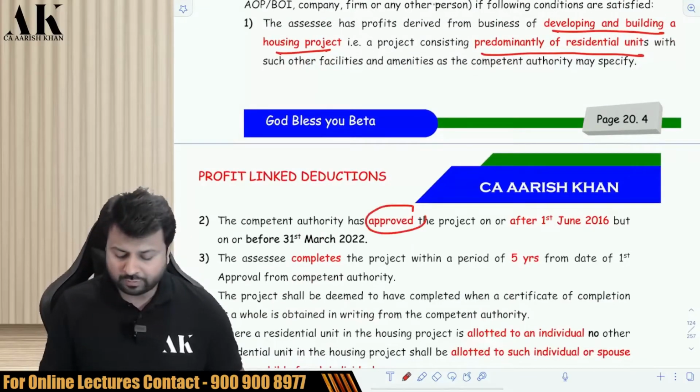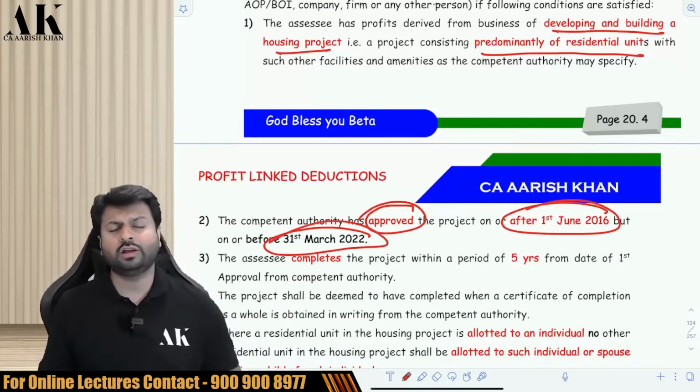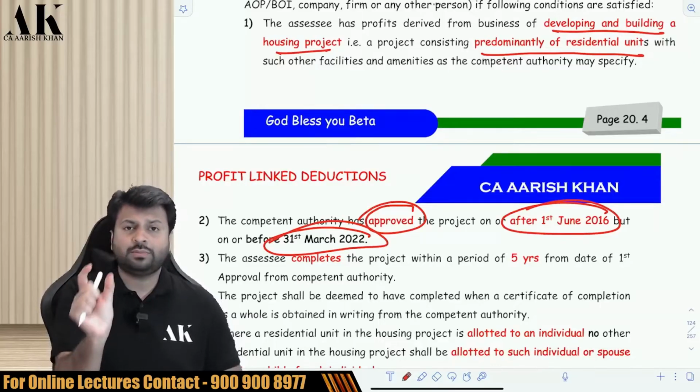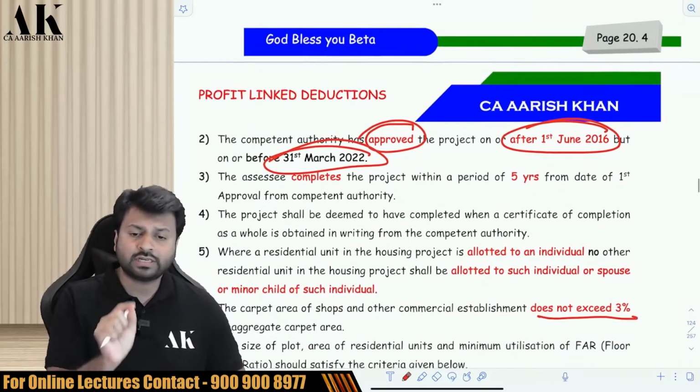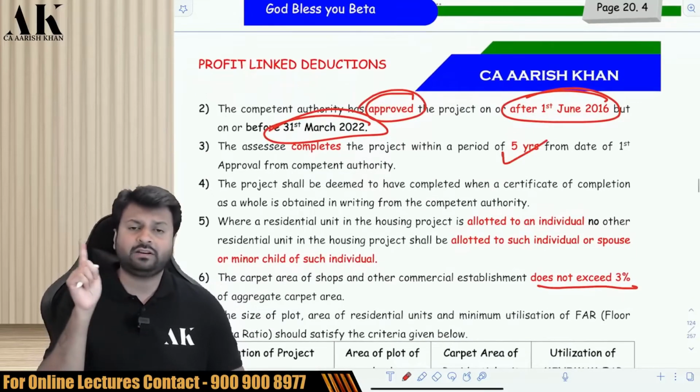Next, the project should be approved between June 2016 to March 2022. The project has to be approved between these 6 years, June 2016 to March 2022. Plus, once the project is approved, it has to be completed within 5 years from the date of first approval. It has to be completed within 5 years from the date of first approval.